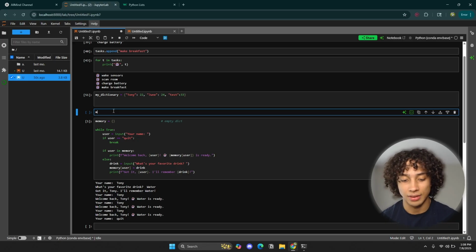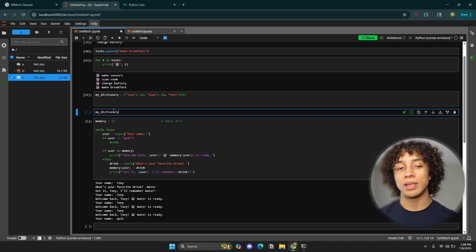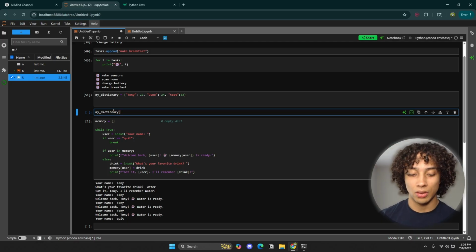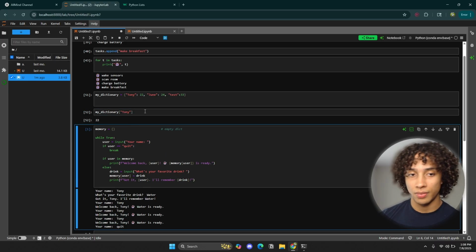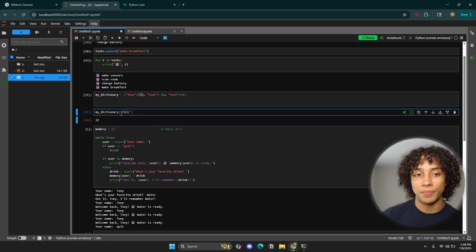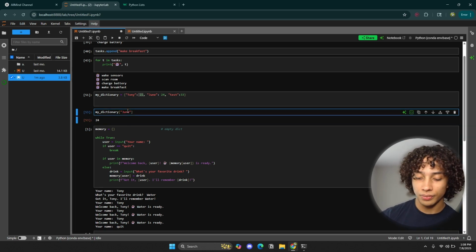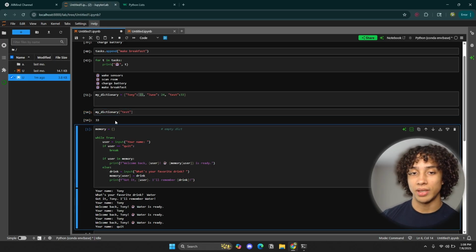And I can access something from my dictionary through its key. And the way I do that is like this. So let's see, Tony. I'm accessing it through the keys. If I want to access the value 22, I just have to put in the key Tony. If I'm accessing the age for June, it's 24. That's her age. If I want to access the value for test, I just write in test.